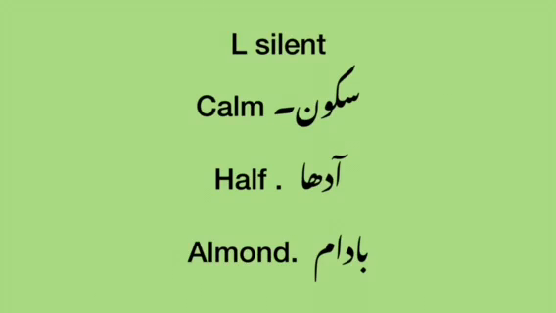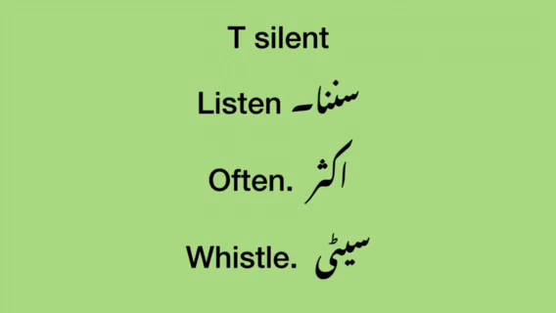In these words L is silent. Calm. Not calm. Calm. Sukoon. Half. Half. Adha. Almond. Many people say almond. That is the wrong word. The right word is almond. Almond. Badam.